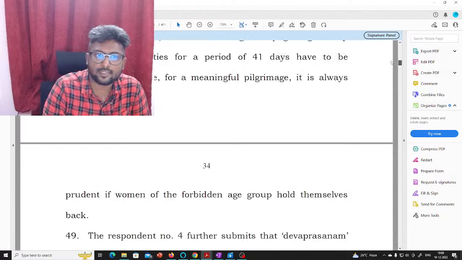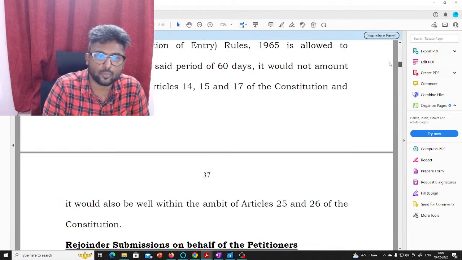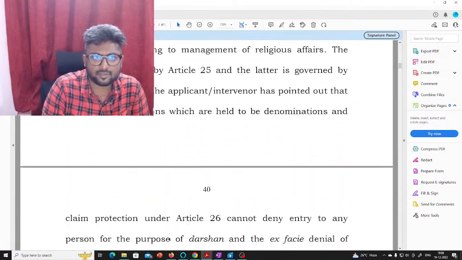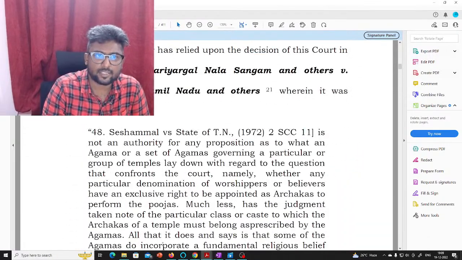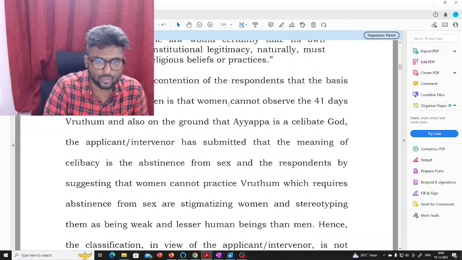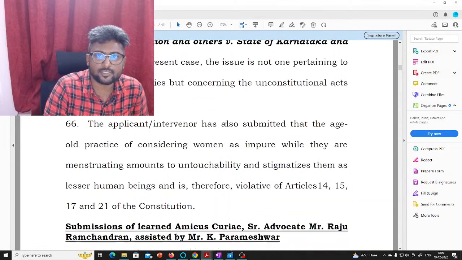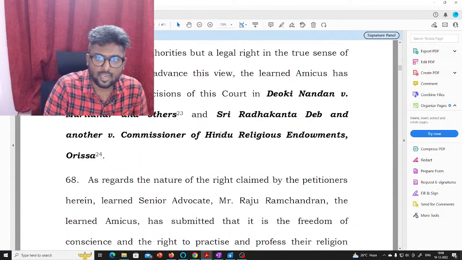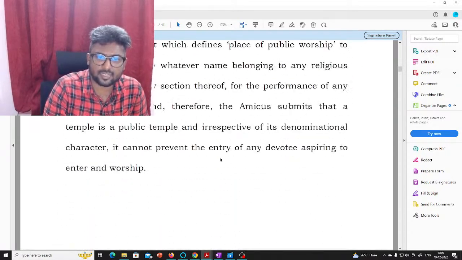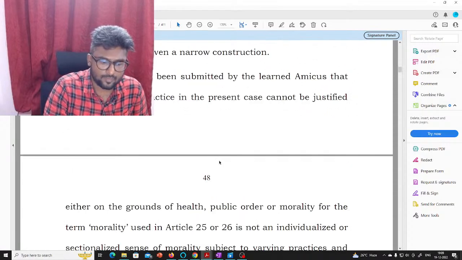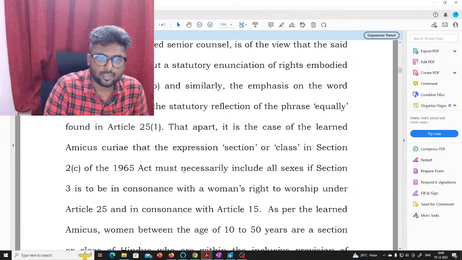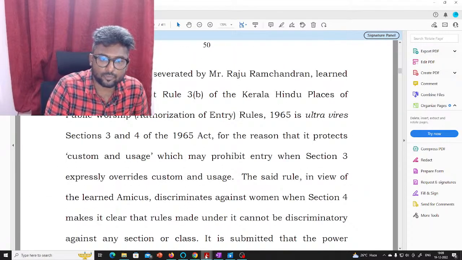Here it is clear that the essential religious practices were discussed, and if you look at the judgment, you can see there are various cases. The Adi Saiva Sivachariyargal Nala Sangam case was also related to the essential religious practice test, and there are some other cases like the Tandava dance case. So next question, we'll move to the next question.